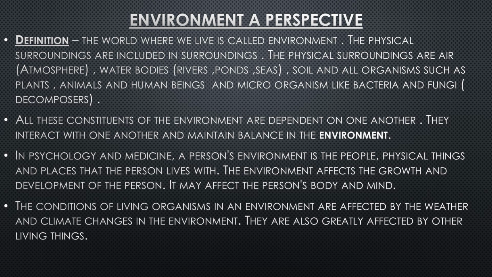Water bodies are around us: rivers, ponds, and seas, and the atmosphere, which includes certain gases, soil, and there are so many organisms, such as plants, animals, and human beings. All these constituents of the environment are dependent on one another. They interact with one another and maintain balance in the environment. As you see in the environment, we are dependent on one another.